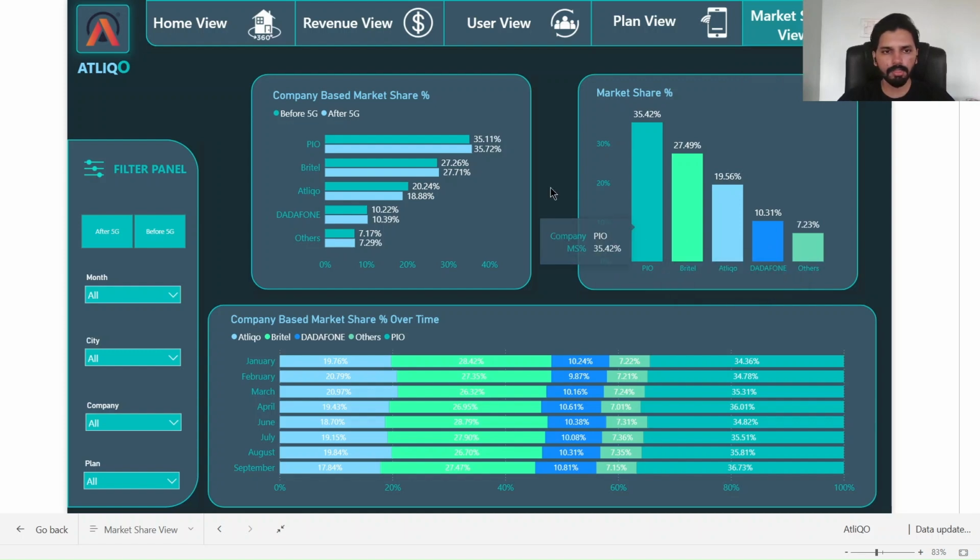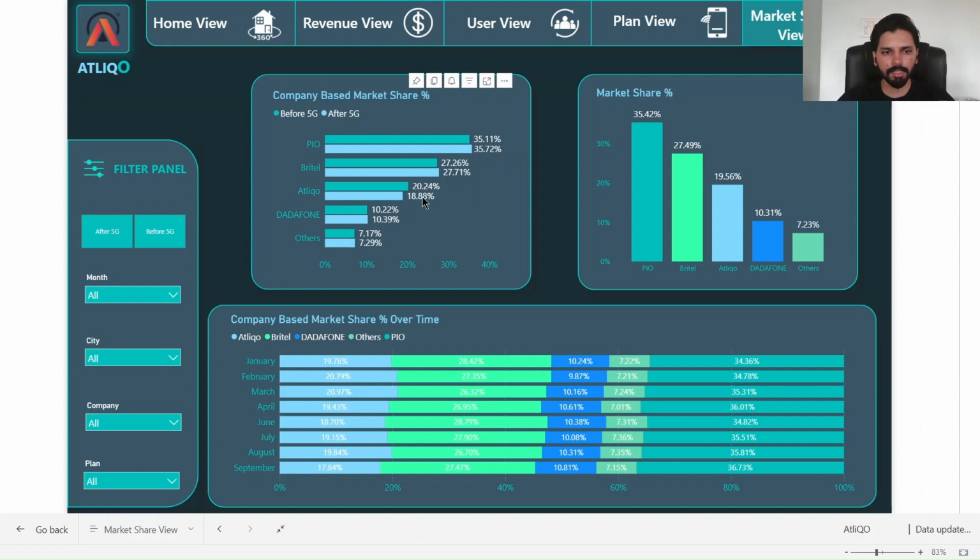and others. And here I have done an analysis of how much market share each company had before and after 5G. As we can see, PIO has a good market share. Earlier it was 35.11, now it's 35.72. A slight increase for PIO.